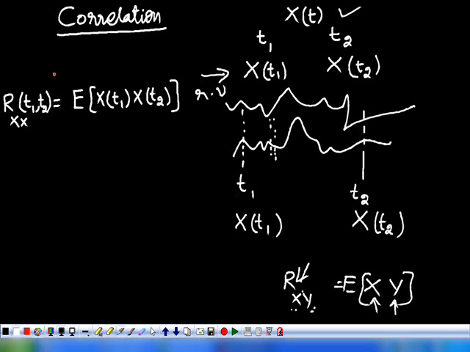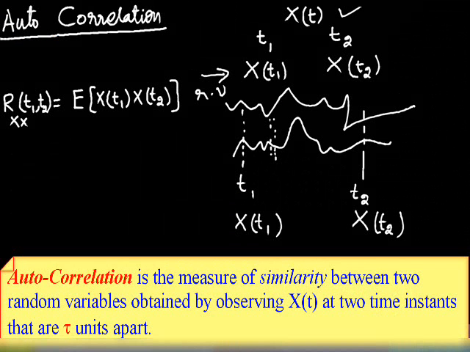So that's why this quantity is called autocorrelation. This is the correlation between two different random variables, but these two random variables belong to the same random process. That's why this is the autocorrelation function of the random process x of t.